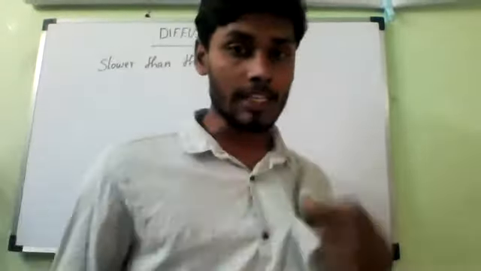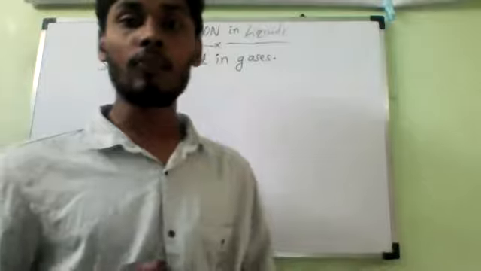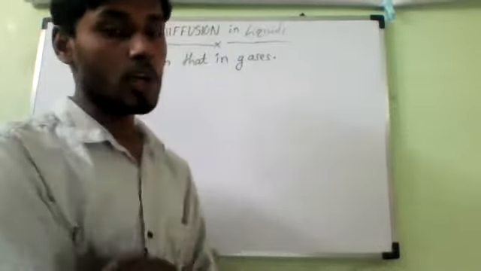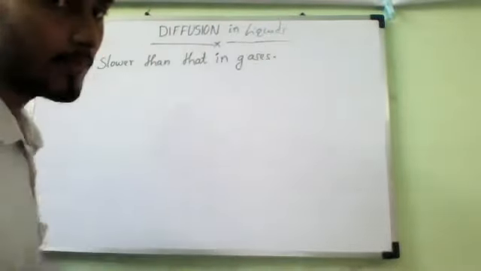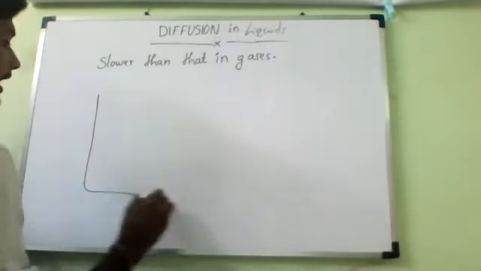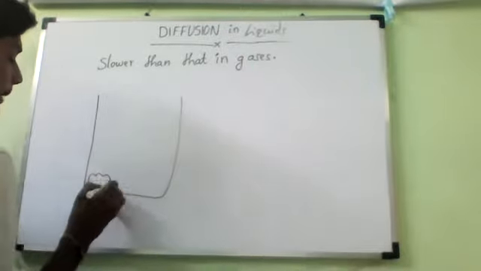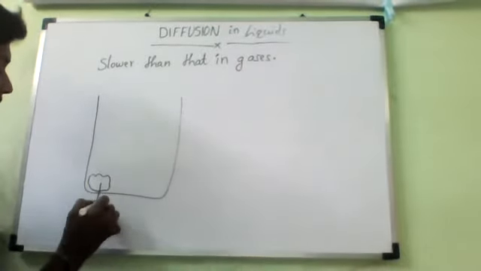Now, let us discuss some examples of diffusion in liquids. Do you know that first we studied potassium permanganate? Do you remember? We took one beaker and kept a small amount of purple colored potassium permanganate.